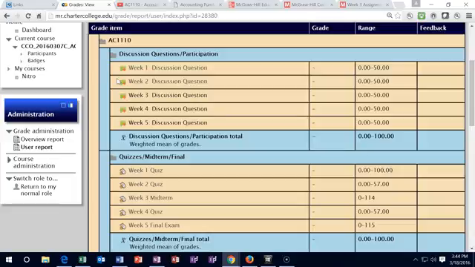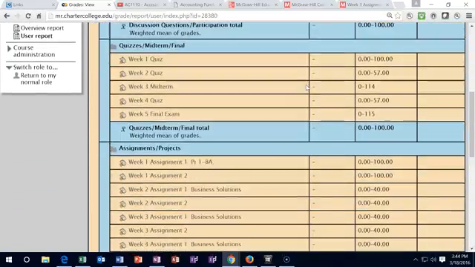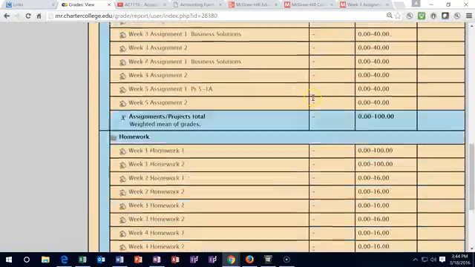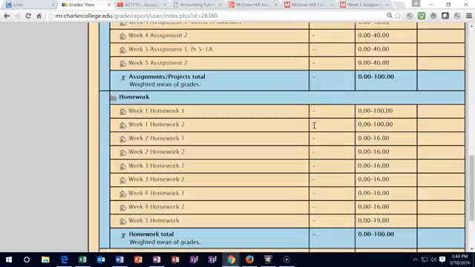Therefore, on Tuesday, you want to make sure that all this has been populated for week 2 and that everything's been picked up in accordance with how you already know it should be, given that you've been following all that and making sure you have it all in there through week 2. So for example, week 2 here will populate in the discussion forum, the quiz will populate, the assignments will populate, and the homework will populate. If it does not populate, or if you get a 0 in it, then think about picking up late work. If you pick up the late work, the grade won't pop into Moodle Rooms, for sure, until the next following Tuesday.